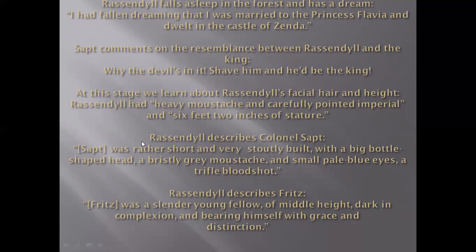Rassendyll describes Colonel Sapt as rather short and very stoutly built, with a big bottle-shaped head and a bristly grey mustache and small pale blue eyes, a trifle bloodshot, meaning reddish in color. Rassendyll describes Fritz.